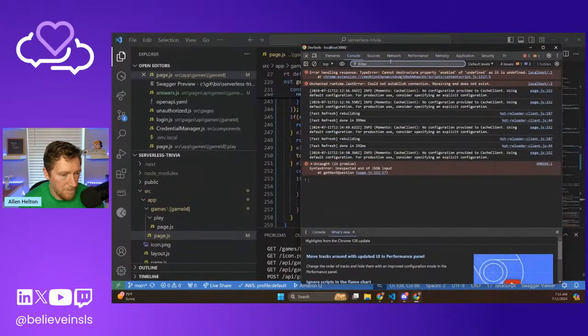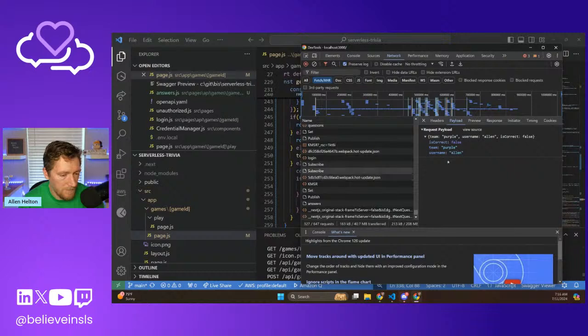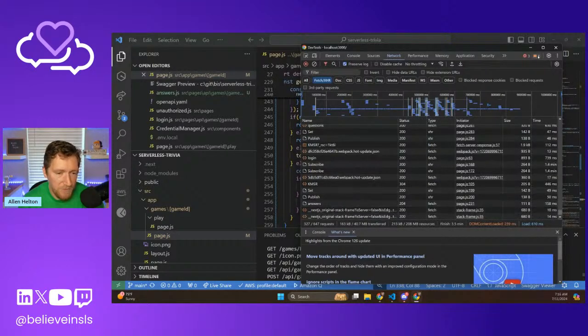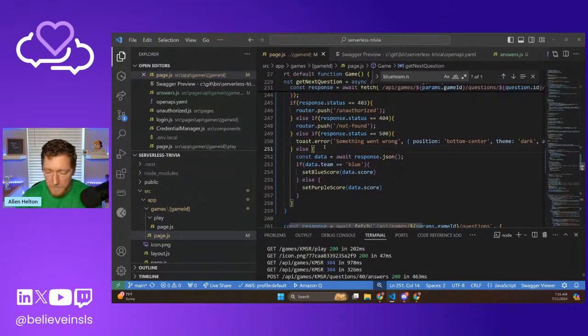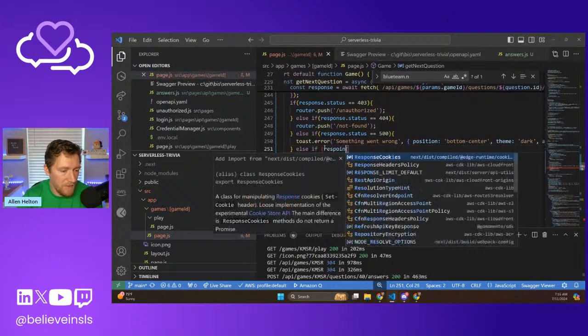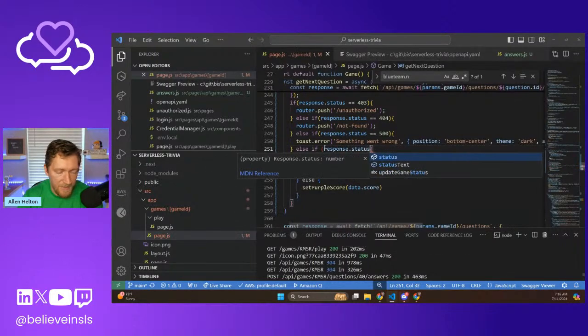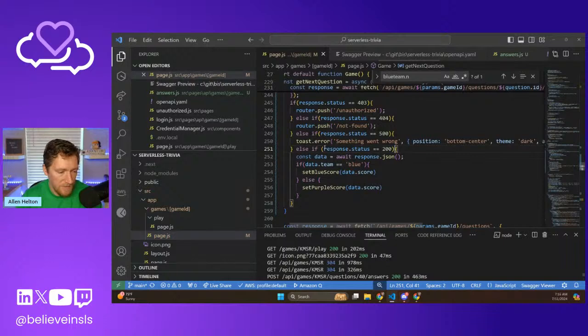Oh, right. Then let's change that to a 204. Oh, it is a 204. Okay. Shame on me. Else if response.status equals 200. Okay, so it's doing that. That means that in the event that nobody answered, it's going to return a 204, and we're just not going to do anything. So we're not going to try to parse that. Okay, here we go.